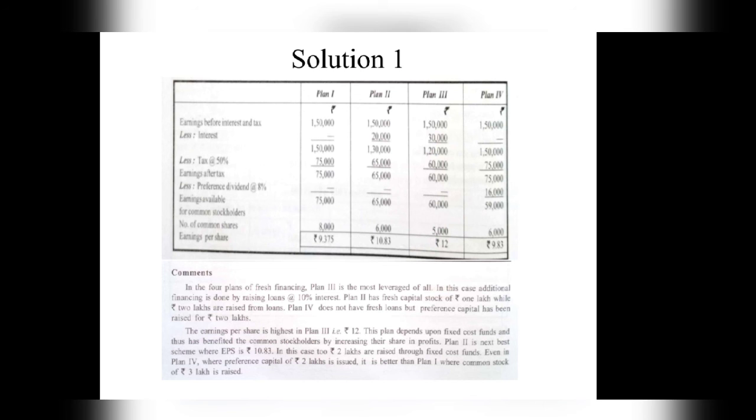The earnings per share is the highest in plan 3, that is rupees 12. This plan depends upon fixed cost funds, and that has benefited the common or equity stockholders by increasing their share in profits. Plan 2 is the next best scheme, where EPS is rupees 10.83. In this case too, rupees 2 lakhs are raised through fixed cost funds, that is debentures. Even plan 4, where preference capital of rupees 2 lakhs is issued, is better than plan 1, where only common stock of rupees 3 lakhs is raised. Thank you.